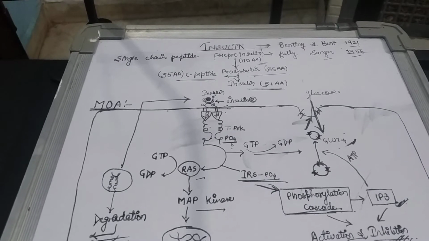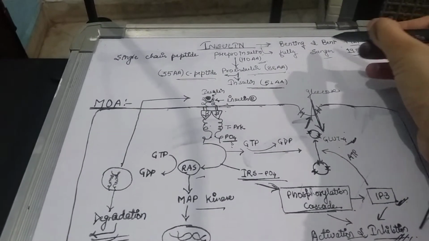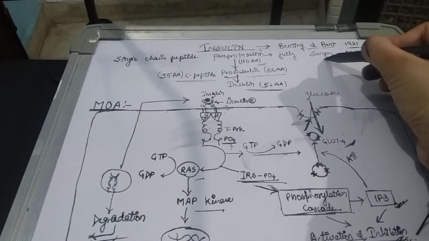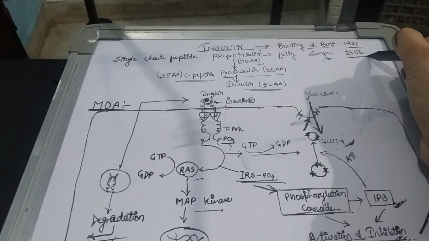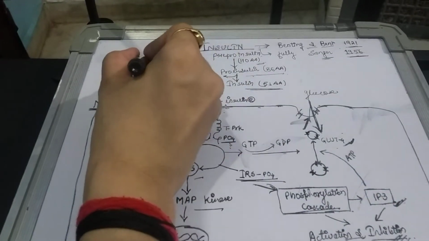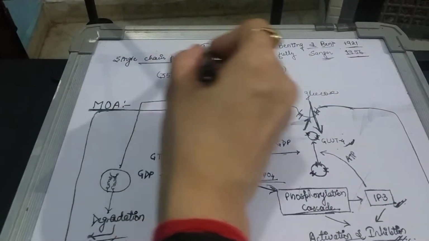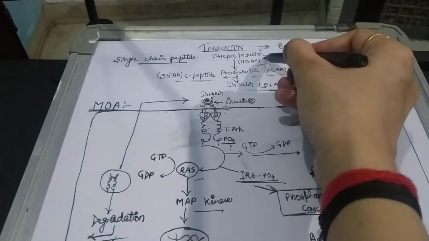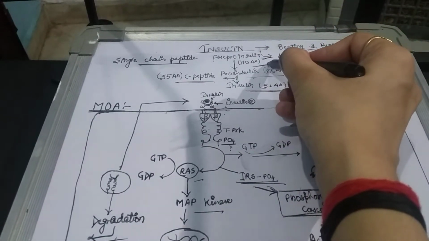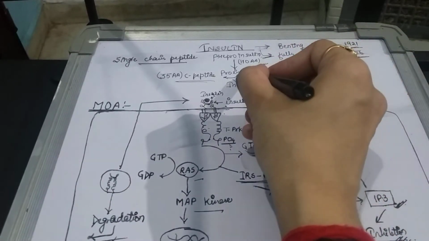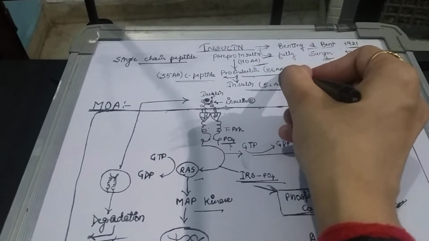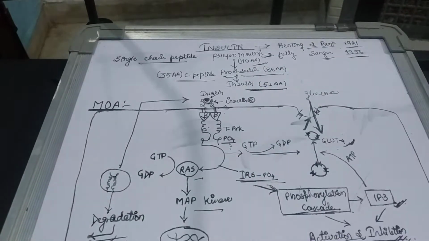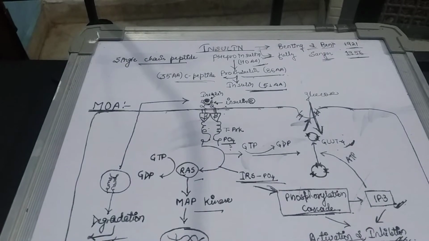Insulin from pharmacology. Insulin was first discovered by Banting and Best in 1921, which was later fully characterized by Sanger in 1956. Insulin is nothing but a single peptide chain, and it is first produced from pre-proinsulin, which is 110 amino acids, and then converted into proinsulin of 86 amino acids, and then into insulin of 51 amino acids. Now, what is the mechanism of action of insulin?